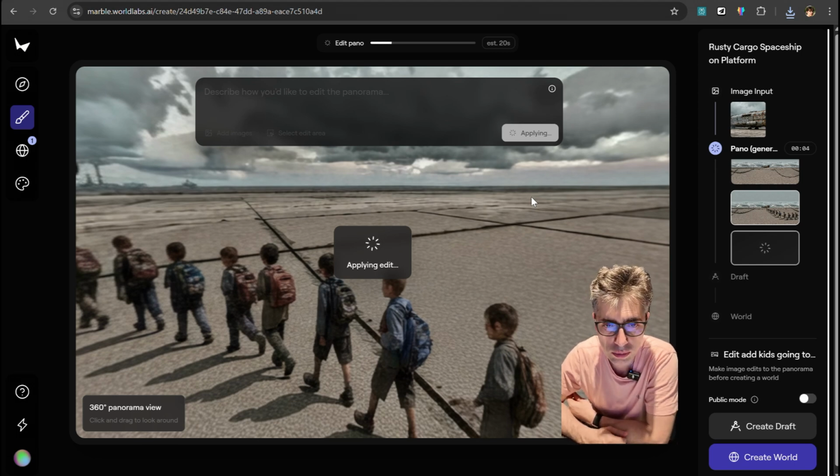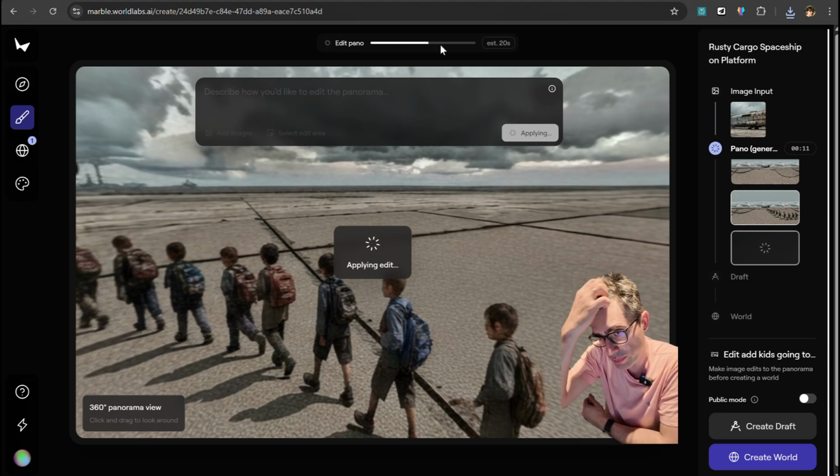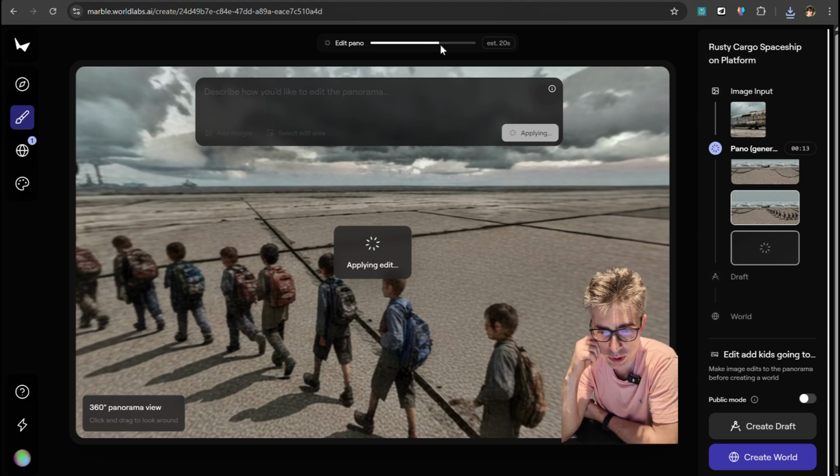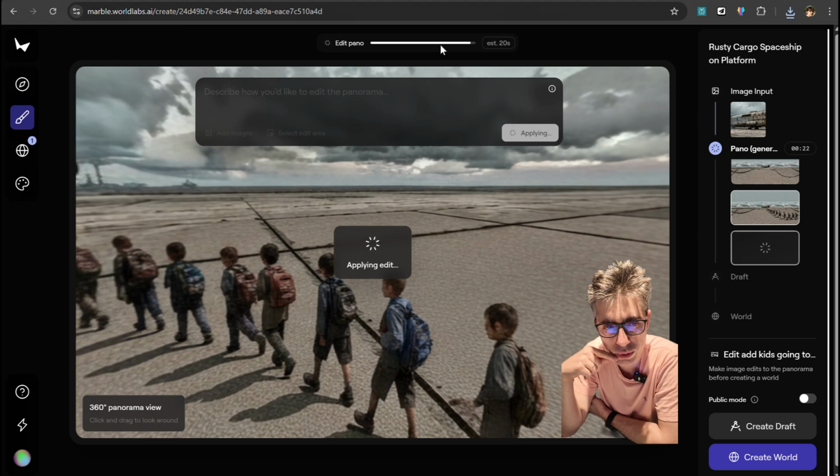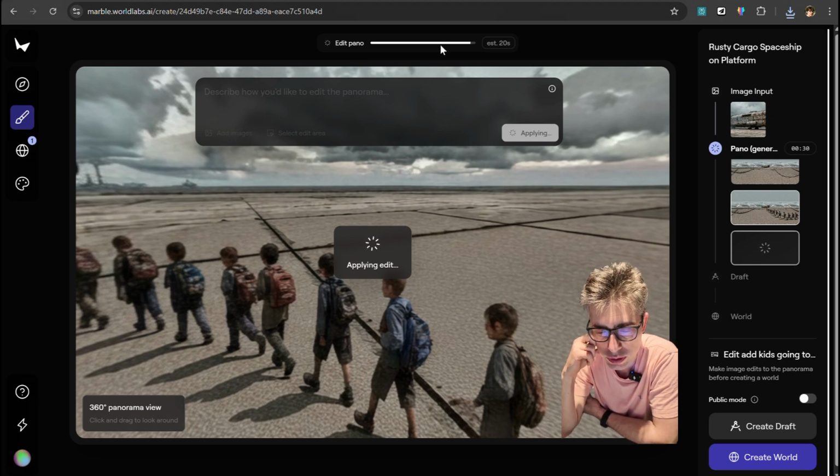But this basically didn't work for me at all. So you can see it from here. I managed to attach an image, but it didn't end the process. So as you can see, by the way, it uses the Nano Banana image editing, but it didn't end at all. Even though it shows about 20 seconds, it ran forever.